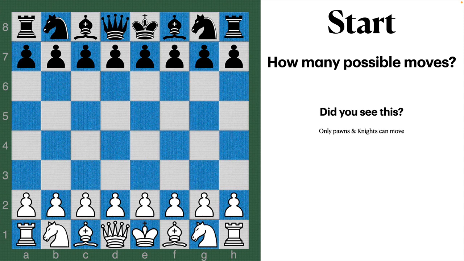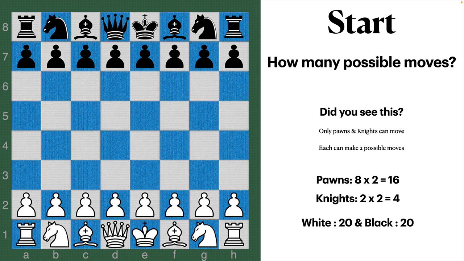Did you observe that only pawns and knights can move in the very first move, and each one of them can possibly make two moves? The pawn can move either one step or two steps, and the knight can move to either left or right. In other words, the total number of possible pawn moves is 16, and the total number of possible knight moves is 4. Black would move the same as white, so white has 20 moves, black has 20 moves, and the total possible number of games, if a chess game were to stop after just one move, would be 400.